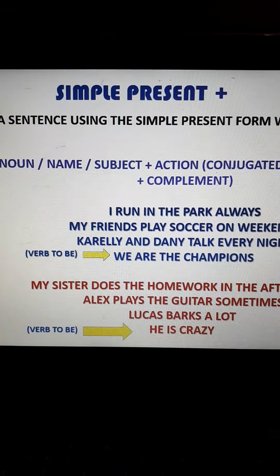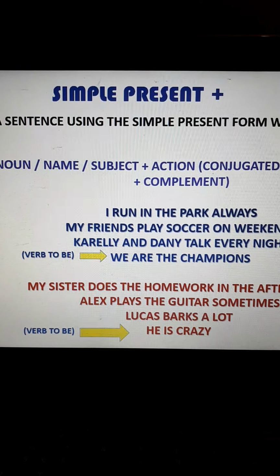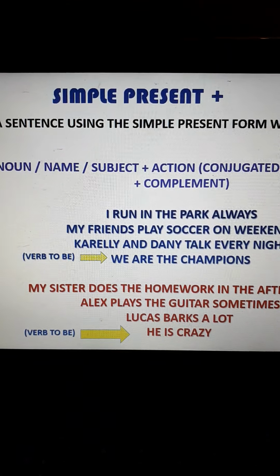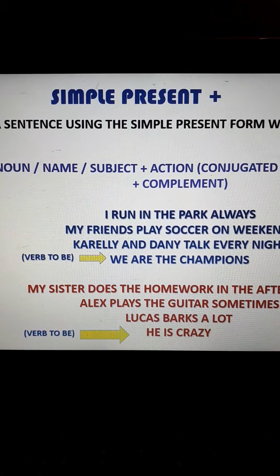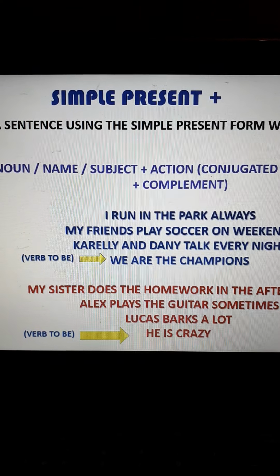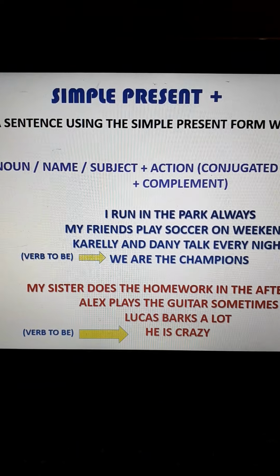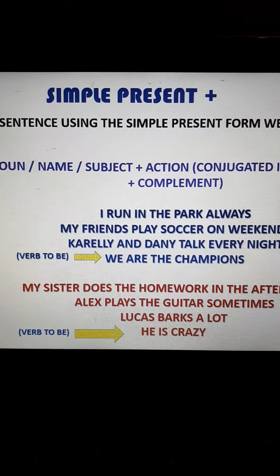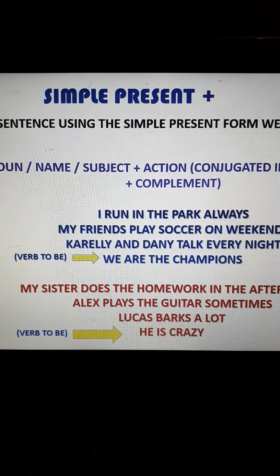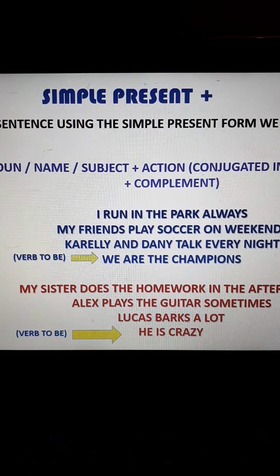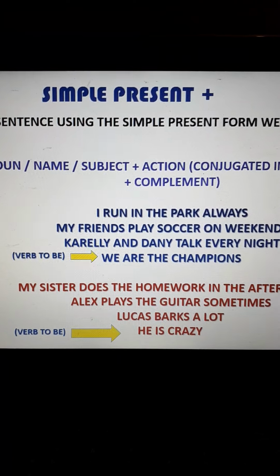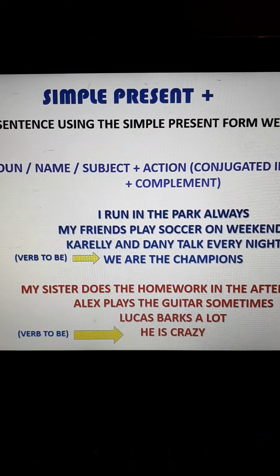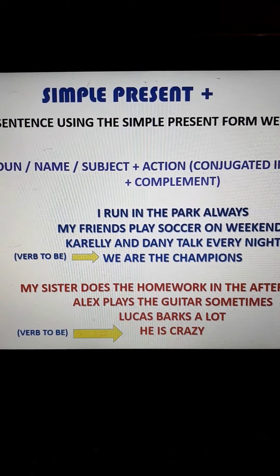Well, of course, to write a sentence, we need a specific structure, okay? And if you hear present simple or simple present, it's the same. So to make a sentence, you know that we need a pronoun, a name, or a subject, singular or plural. And then the action is going to be conjugated in simple present, okay? Some actions are going to be with S and the others without the S. And of course, we need a complement. Okay, this is in positive, okay?